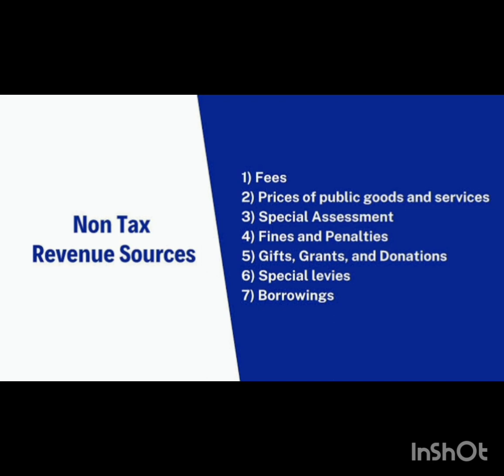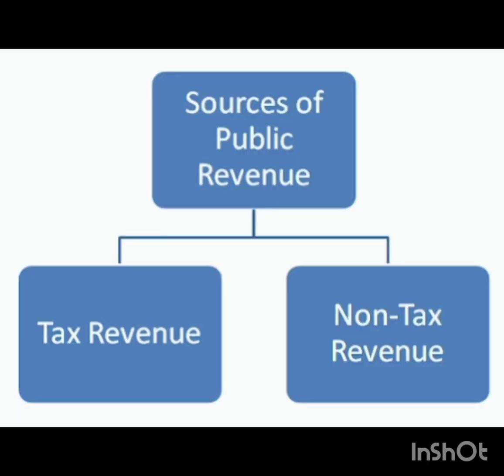When we cover the public revenue part, we get one very common word, that is tax. Tax is a compulsory payment made by an individual to the government and it is not an option, it is a compulsory payment, everybody has to give it. In tax, two kinds of taxes are basically known: direct tax and indirect tax.